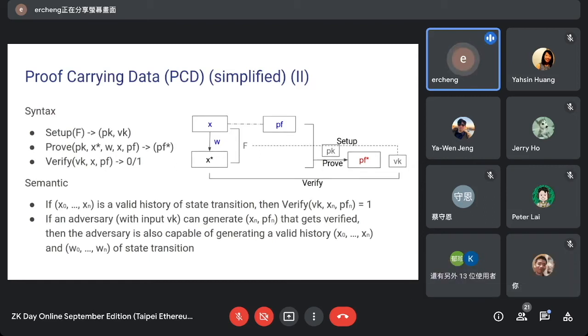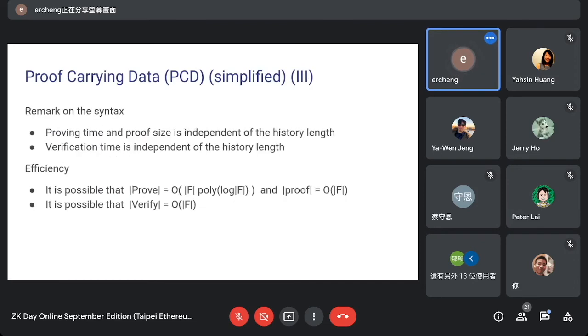Okay, so this is what we want to construct, because this is the requirement we want: if we have a proof that can get verified, then actually this state is coming from a true state transition process. Okay, so next, I'm going to give a high-level idea of how to construct this kind of proof pairing data from snarks and the technique of recursive proof composition. Oh, and before that, there's some remark.